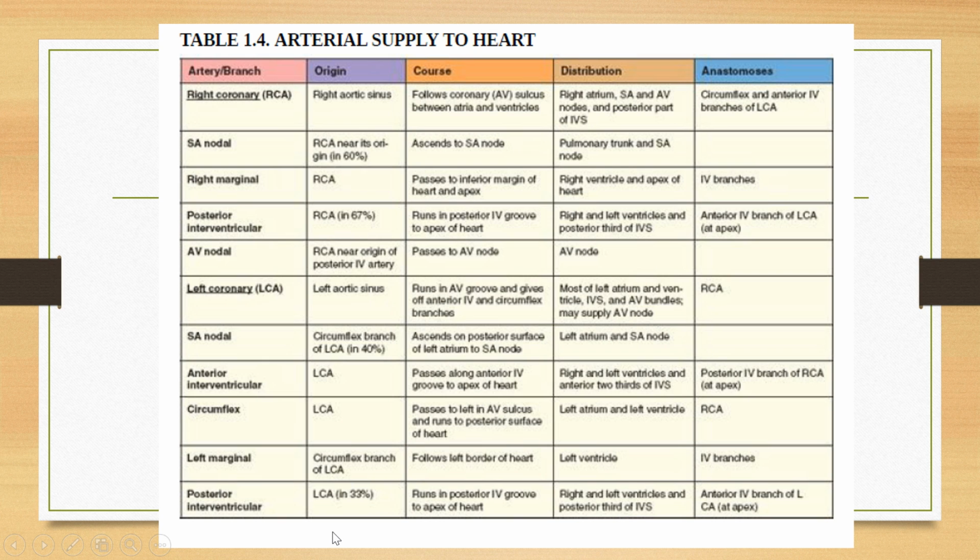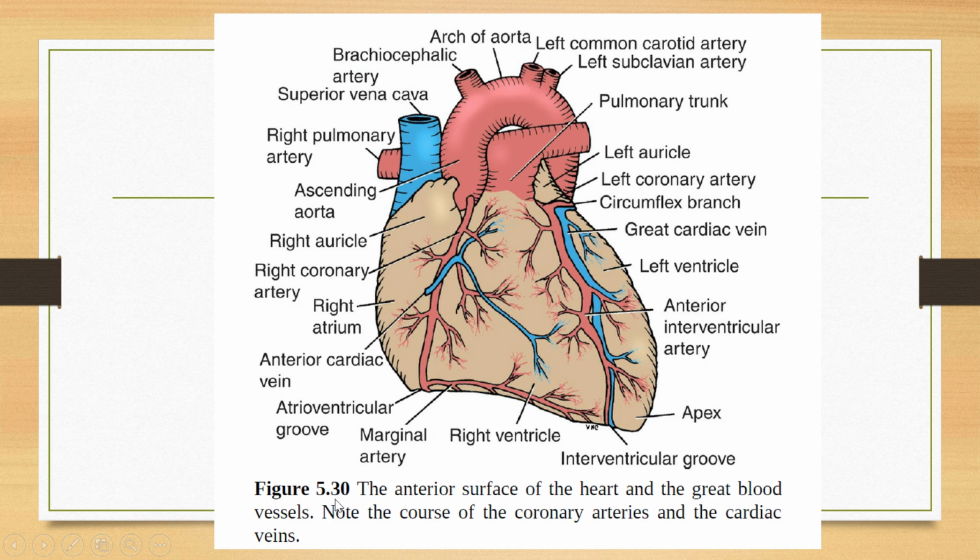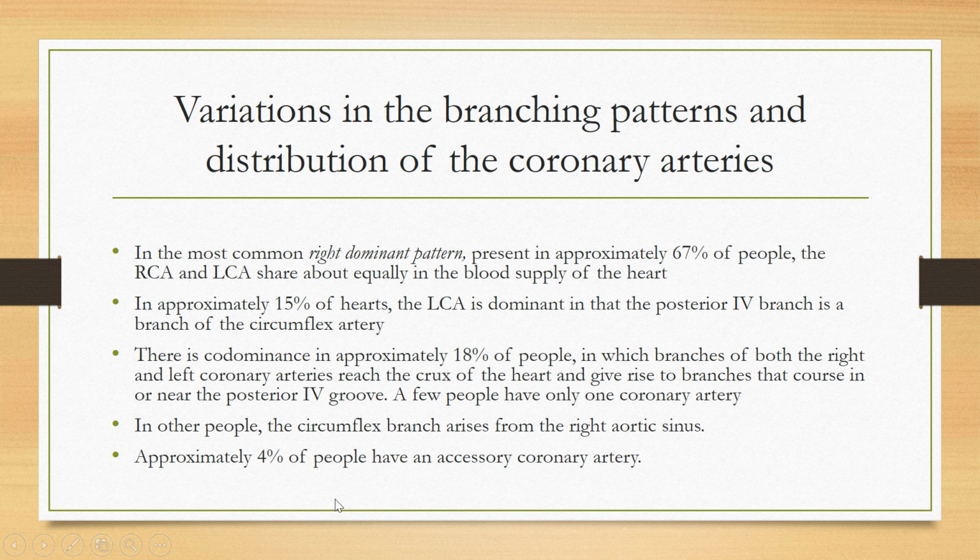This chart is pasted from KLM. So in both Snell's and KLM, the right dominance and left dominance percentages are different. Here it is written, this is from KLM, that the posterior interventricular artery can come out from the left coronary artery in about 33% of the individuals. But what we have learned before is that the posterior interventricular artery can come out from the left coronary artery in about 15% of the individuals.